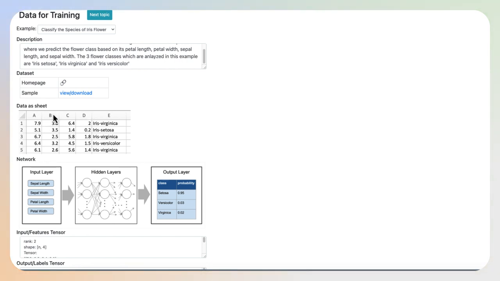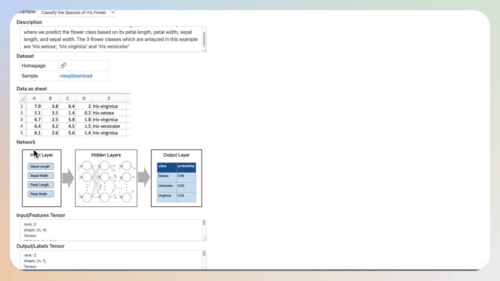Second column is sepal width. Third column is petal length. And the fourth column is petal width. All of these measurements are in centimeters. The fifth and last column is the flower class, which includes iris setosa, iris versicolor, and iris virginica.